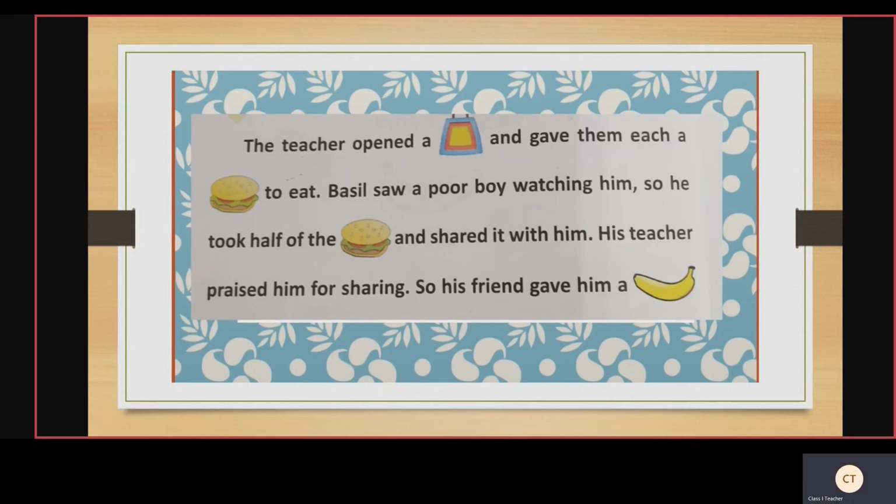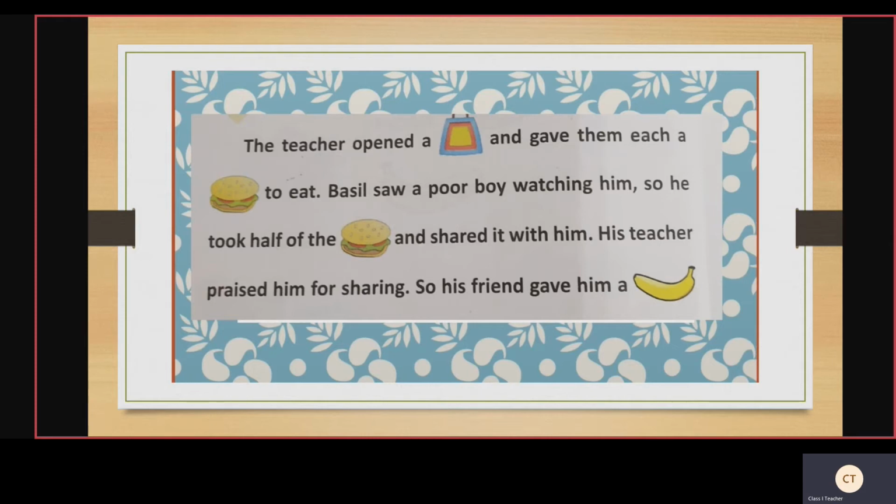Basil saw a poor boy watching him, watching what he is eating. So he took half of the burger, burger picture is given, children, and shared it with him. His teacher praised him, means wow, what a good work you have done.